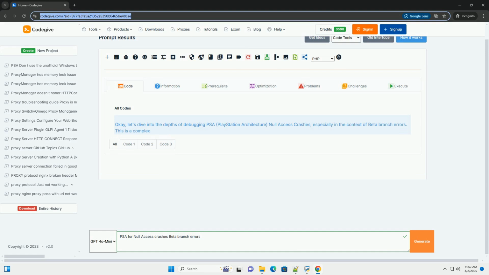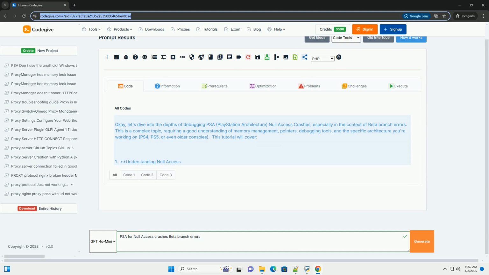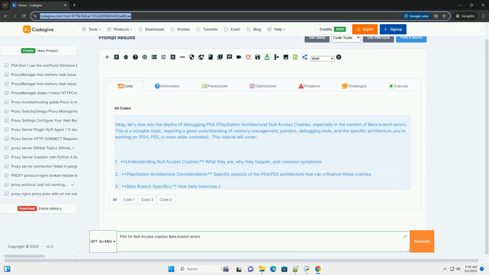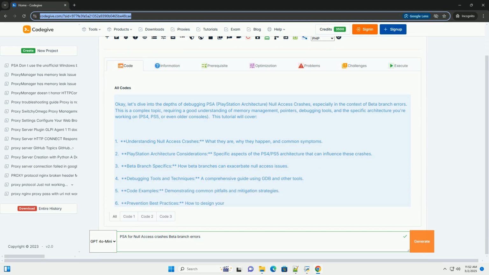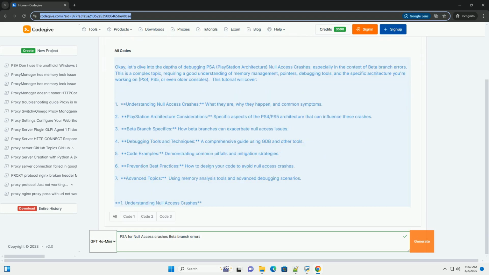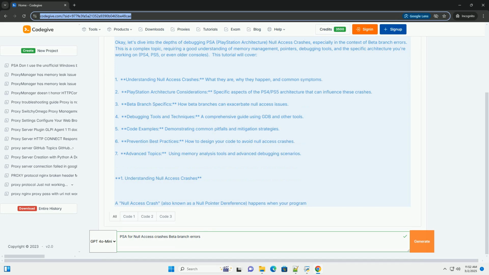OK, let's dive into the depths of debugging PSA, PlayStation architecture, null access crashes, especially in the context of beta branch errors. This is a complex topic, requiring a good understanding of memory management, pointers, debugging tools, and the specific architecture you're working on, PS4, PS5, or even older consoles.